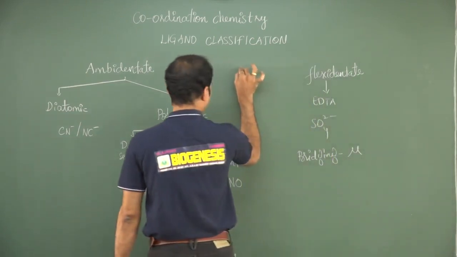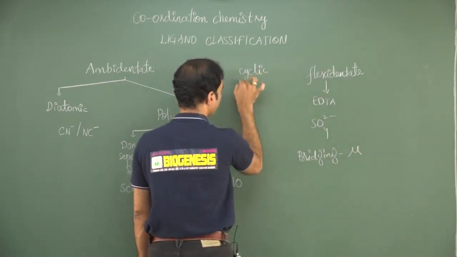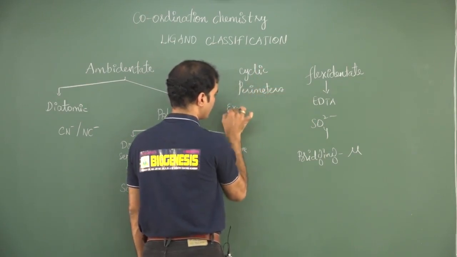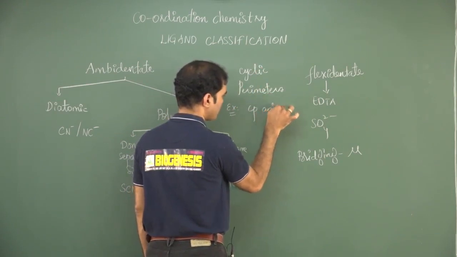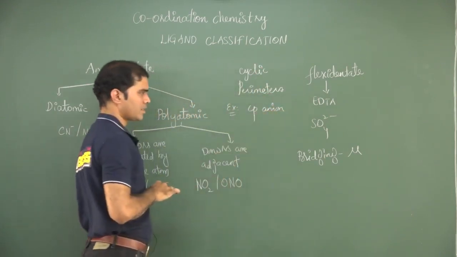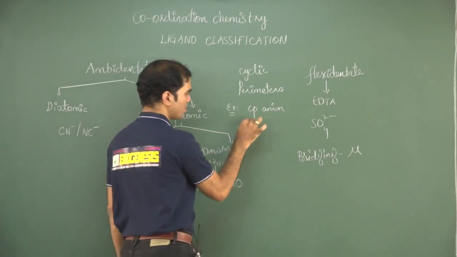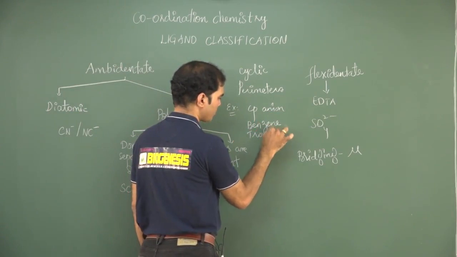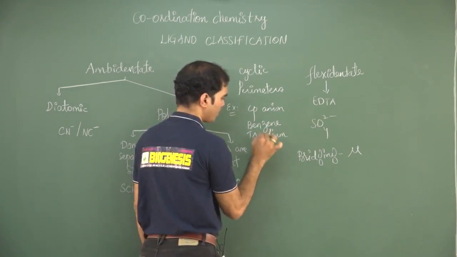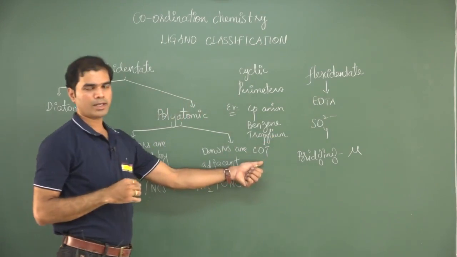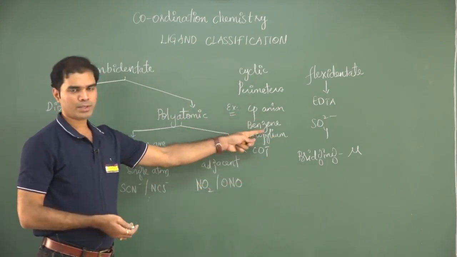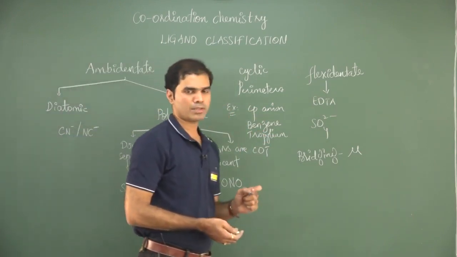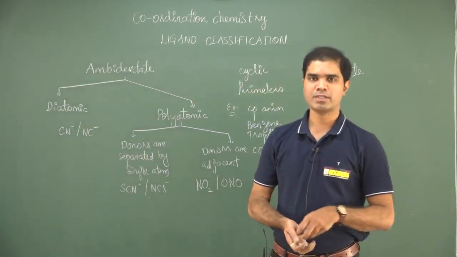Finally, there are also ligands with cyclic perimeters. Cyclic perimeters means, suppose I choose ligands such as the cyclopentadienyl anion, abbreviated as Cp anion, or it could be benzene, or a tropylium cation, or a COT dianion, the cyclooctatetraenyl dianion. They can form sandwich complexes, which you find in organometallic chemistry. So ligands with cyclic perimeters is also one of the basic classifications of the ligands.